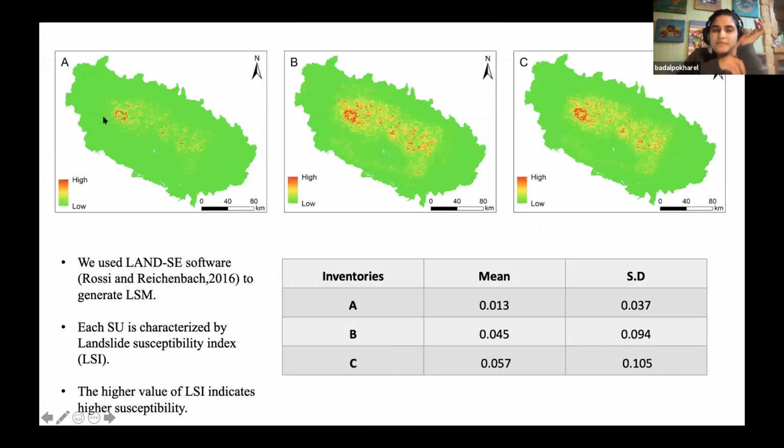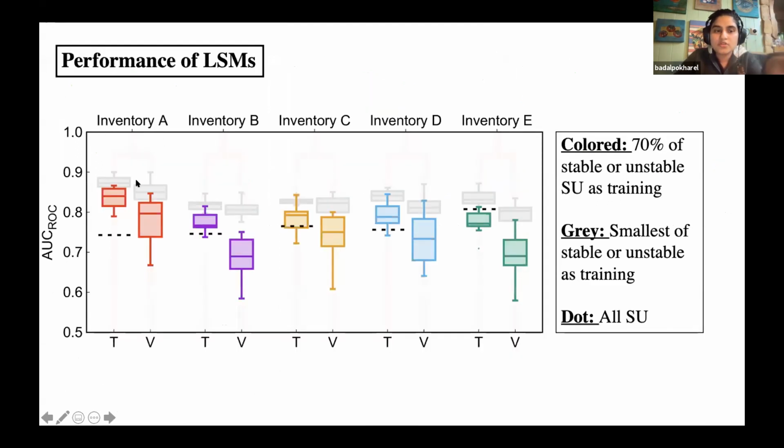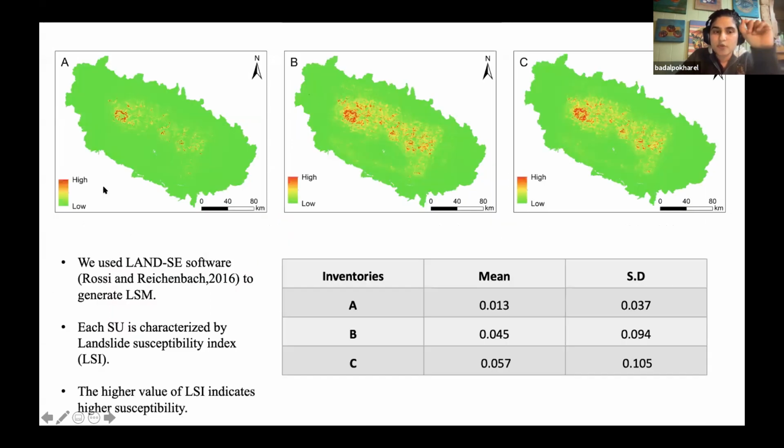So it means that although inventory A had pretty good performance results, when we look at the landslide susceptibility map, maybe it's missing out some areas that were actually in the high susceptibility zone. Why? Because first, the number of landslides is the least among A, B, C. There is no standard criteria that says this is the complete inventory, but comparatively, maybe it had missing landslides. So that might be one reason, right?